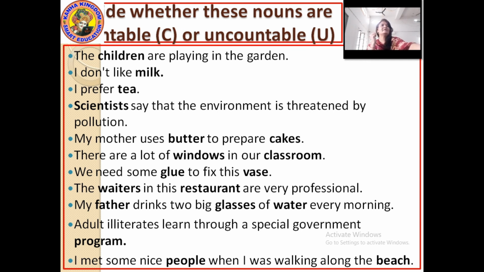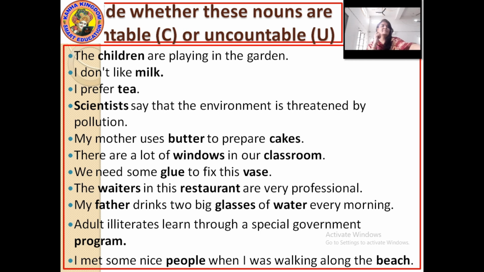Adult illiterates learn through a special government program. Program, again it is countable. Okay. Next: I met some people when I was walking along the beach.